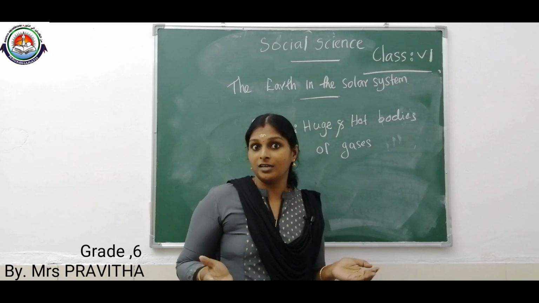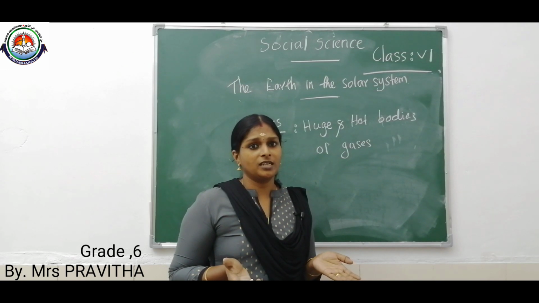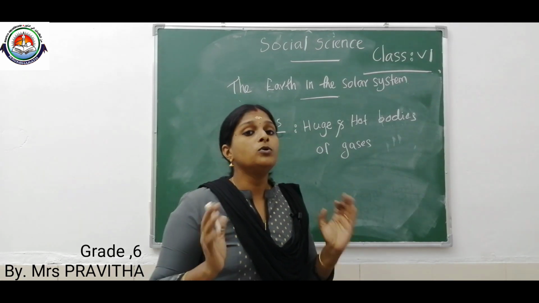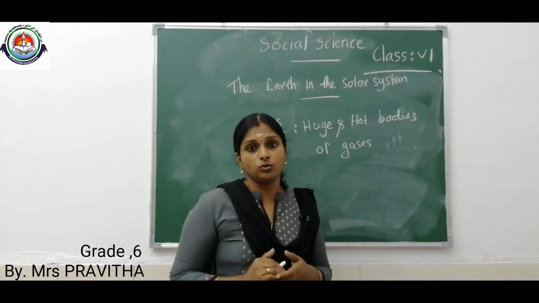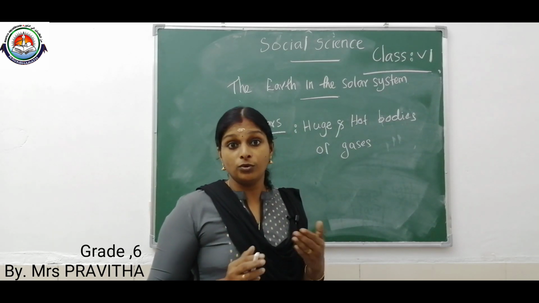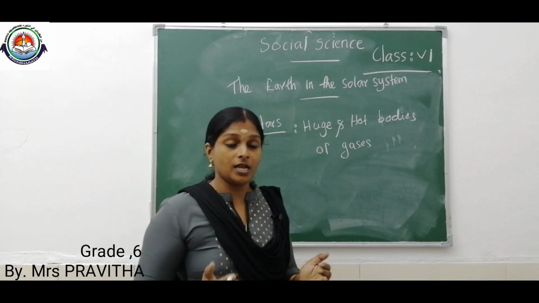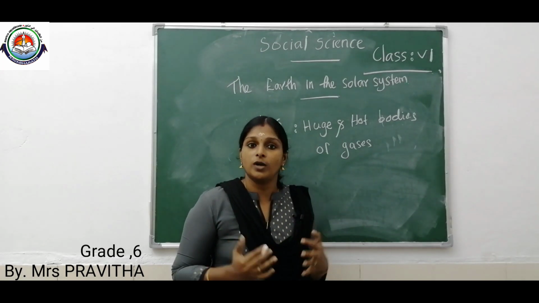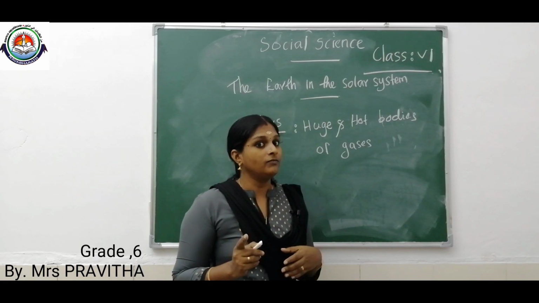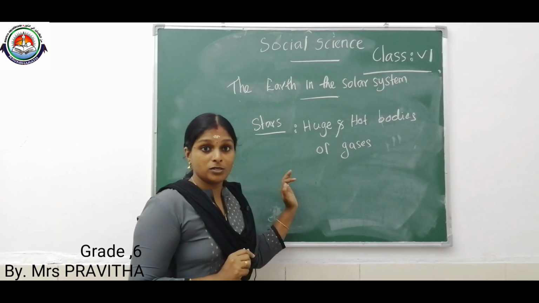Stars are different in color. Blue stars are there, red stars are there, yellow stars are there. The color of the star denotes its temperature. For example, a blue star has more temperature than the other two. Which is the hottest and brightest star, do you know? Sirius is the brightest star and Proxima Centauri is the closest star to our solar system. So if anyone asks which is the brightest star, you will tell: Sirius.